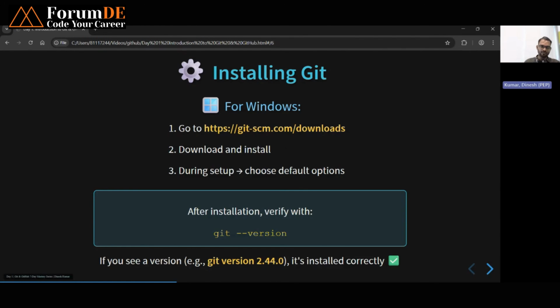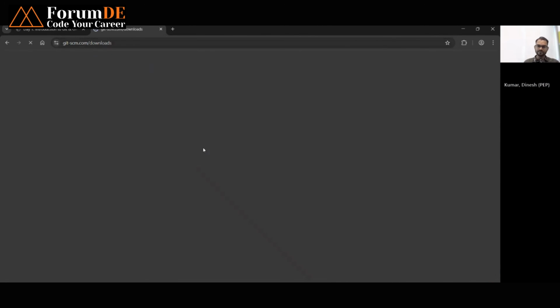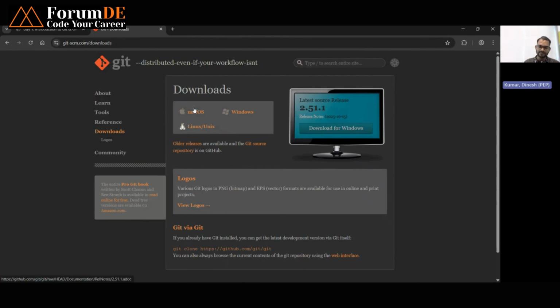Okay, so you have to go to this URL. In this URL you will find three types of platforms: Mac, Windows, and Linux. For each operating system, we have a different software setup. You have to download this setup and then install it on your machine.